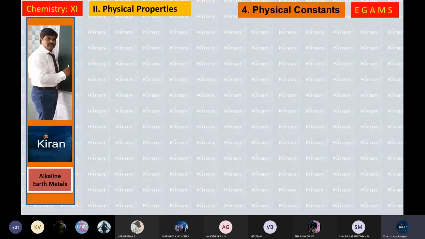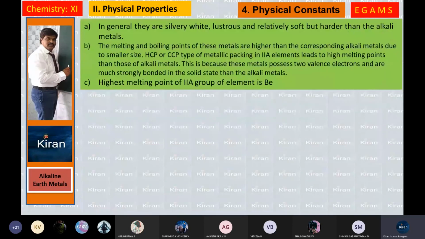And another physical property that we studied: density, melting point, boiling point, and coloration. Before that, a few things I am going to explain to you. In general, they are silver color. They are also silvery white, lustrous, and relatively softer and harder than alkali metals.